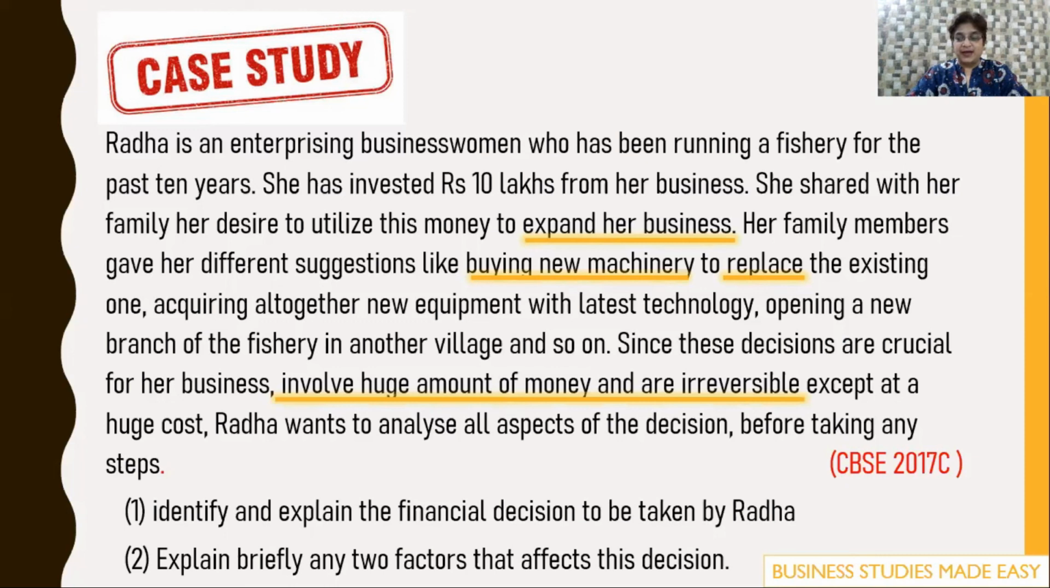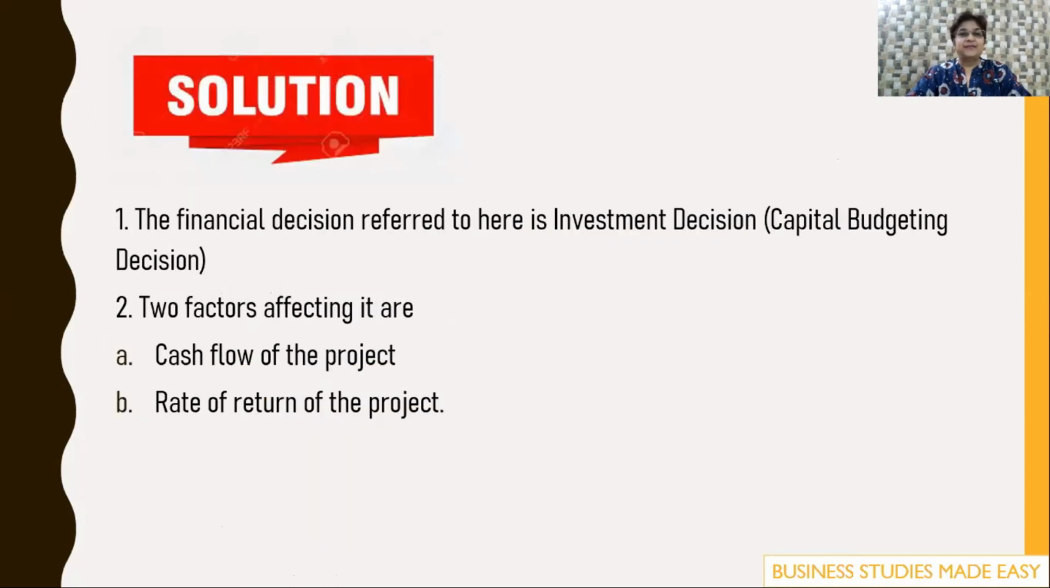So once you know it's a capital budgeting decision, you will automatically know the factors affecting it. So here the decision is investment decision, that is capital budgeting decision. Children, please don't just write investment decision, because investment decision itself is of two types. So you must specify that it is a capital budgeting decision, and the two factors affecting it are the cash flow and the rate of return of the project.